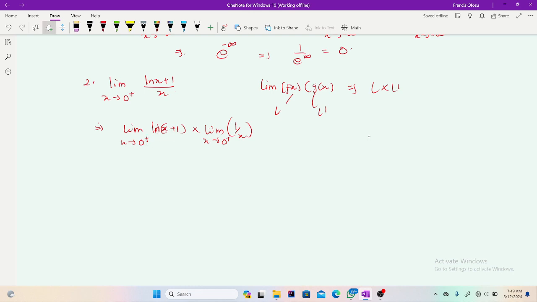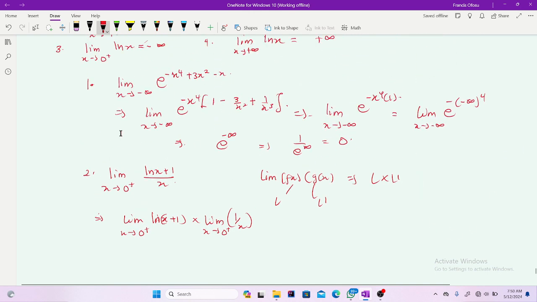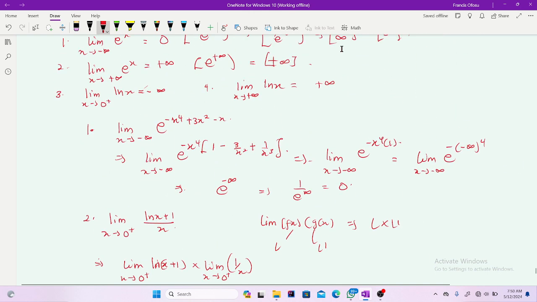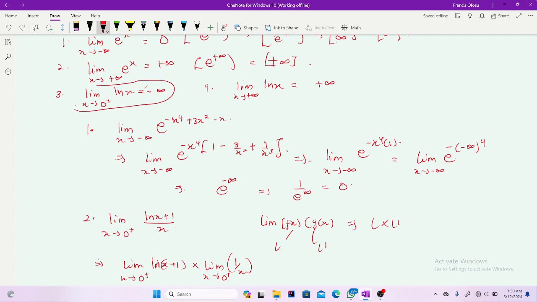You remember that the limit as x approaches 0 positive of a natural log of x plus something, or x, is giving us negative infinity from the initial properties here. So when we started, I showed you a property here: the limit as x approaches 0 plus of ln x is equal to negative infinity. So this is where we are applying this. Take note of this. Make sure you take note of these properties, okay?